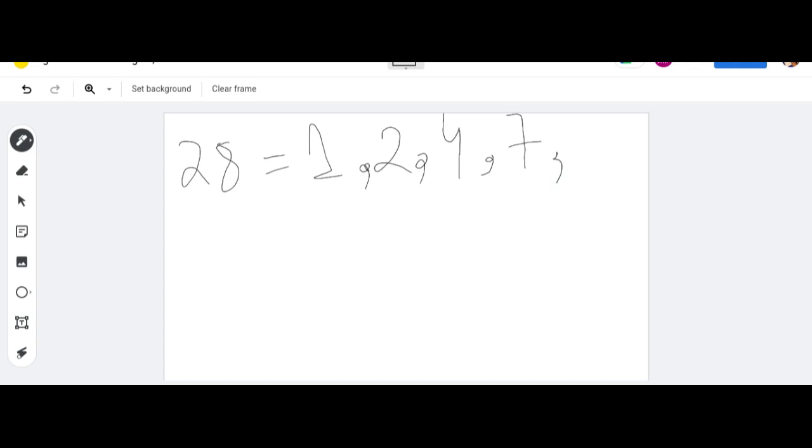So basically the factors of 28 are 1, 2, 4, 7 and 14, and at the last we have 28.